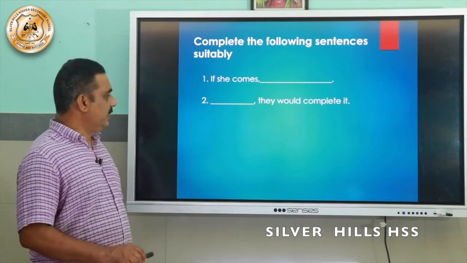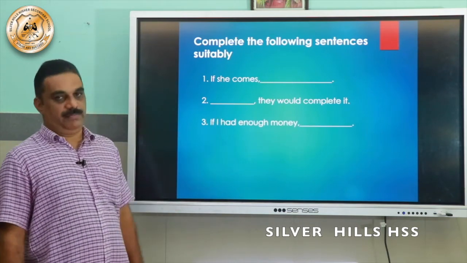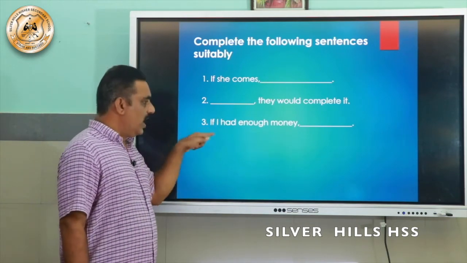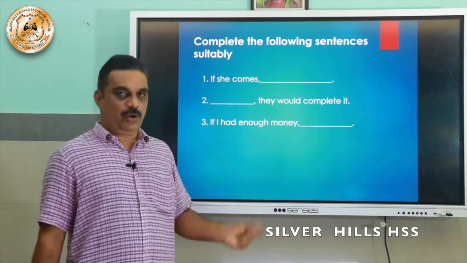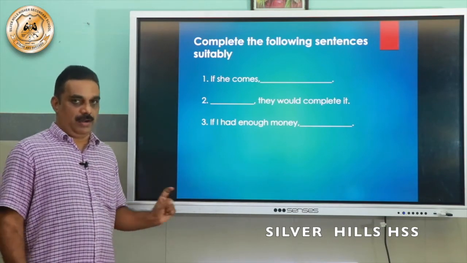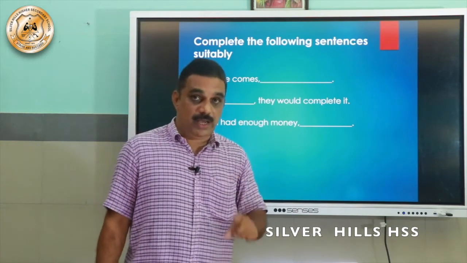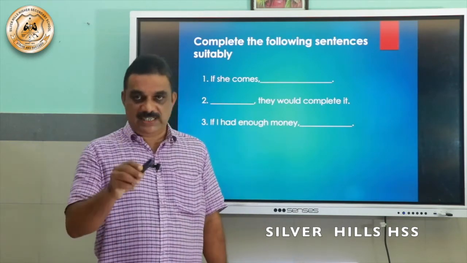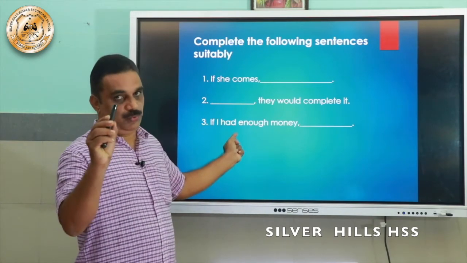Now third one, if I had enough money. If clause is given here, and the main clause will be I would buy a car. If I had enough money, I would buy a car. Would plus V1. Here had is V2, past tense.